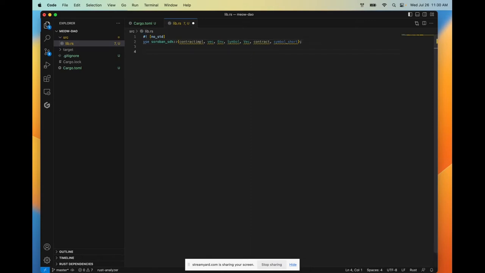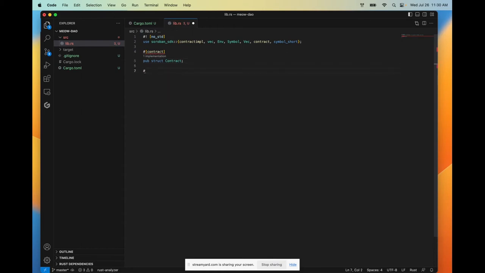Once we've done that, we're going to write our next line, which is this attribute that indicates that code written here follows certain contract rules. We're then going to declare a public struct named Contract. Pub here indicates that this struct is accessible and visible outside of this current module so that other parts of the code base can access it. Struct defines a new structure, which is a custom data type that holds multiple values of different types in a single data structure. And Contract is the name that we've given to the struct.